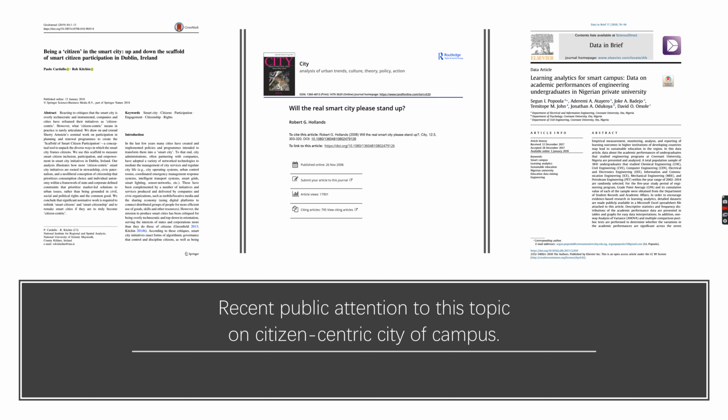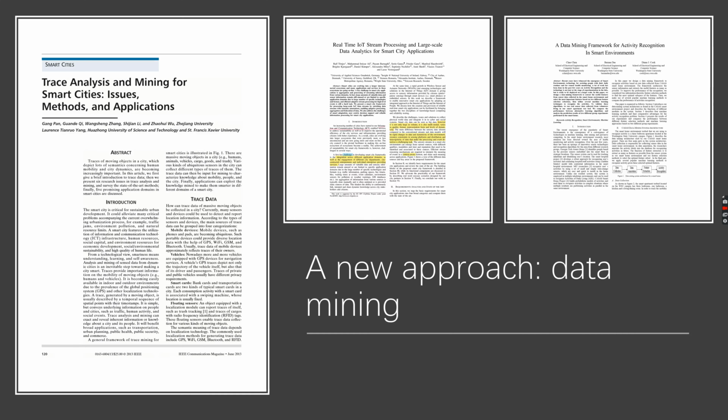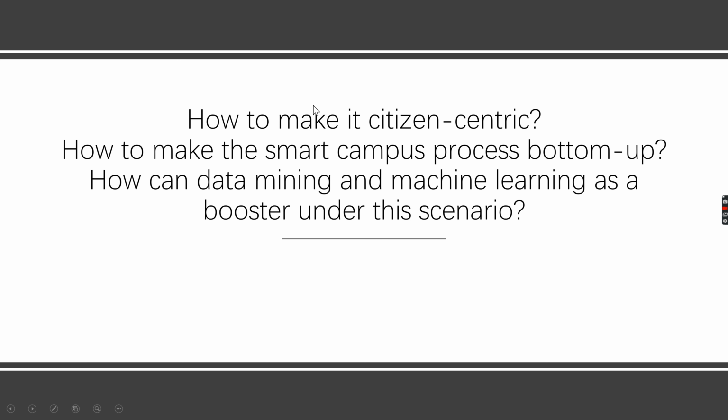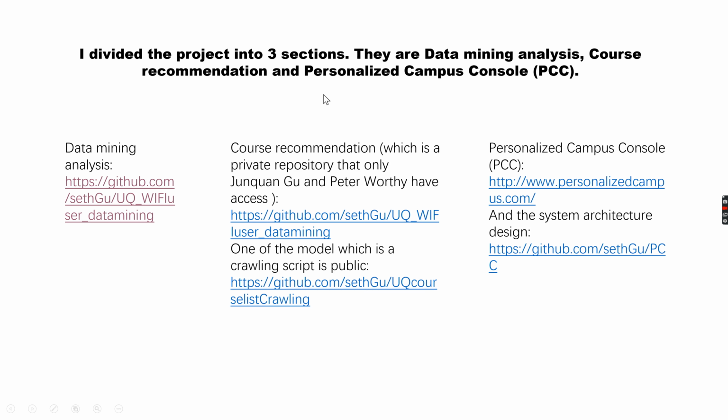In response to these criticisms, decision makers and developers are starting to reassess the importance of being citizen-centric. Moreover, in my research on what people think of the citizen-centric smart campus, they have limited knowledge. Thus, my first task is to help them find what they really need and help the decision makers know more about the students. Here is my data mining analysis about UQ Wi-Fi, which you can see in my GitHub.